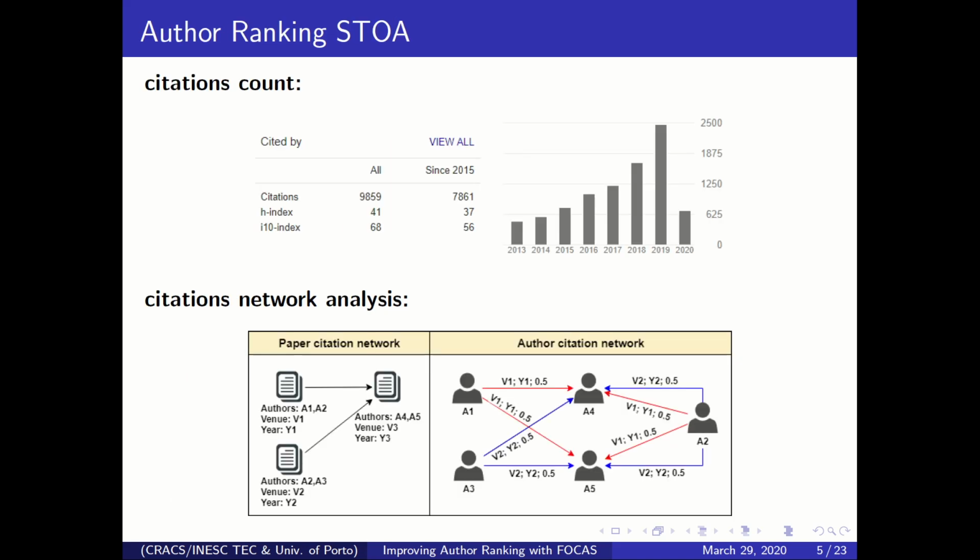With respect to the state-of-the-art algorithms for author ranking, basically they can be divided into two groups. On one side we have the citation count, which just looks at the raw number of citations coming from the publications, and on the other hand you have the citation network analysis, where you create a network that represents citation relations. These networks can be either a paper citation network, where papers have relations to the papers that they cite, or an author citation network, where authors cite each other. In these kinds of networks you have a lot of metadata associated with the links, and the metadata could be things like the venue of the citation, the year, and so on.